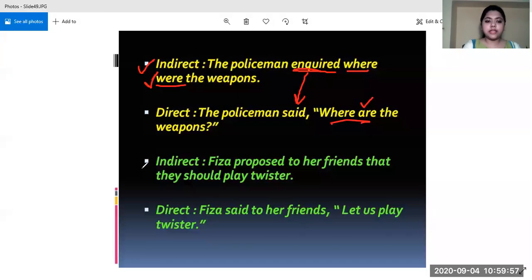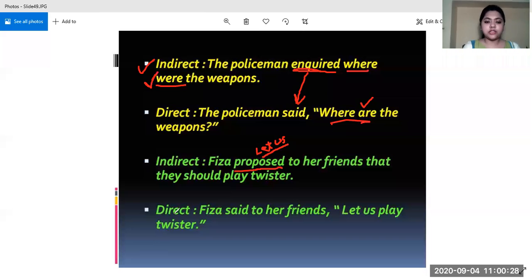Then another sentence. Fiza proposed to her friends that they should play Twister. Now, if you remember this proposed, when were we using proposed? When there was a let in the sentence, and the let was followed by us, right? Only then we were using the word proposed. So now we know that if proposed is there, then we have to start our reported speech with let us.